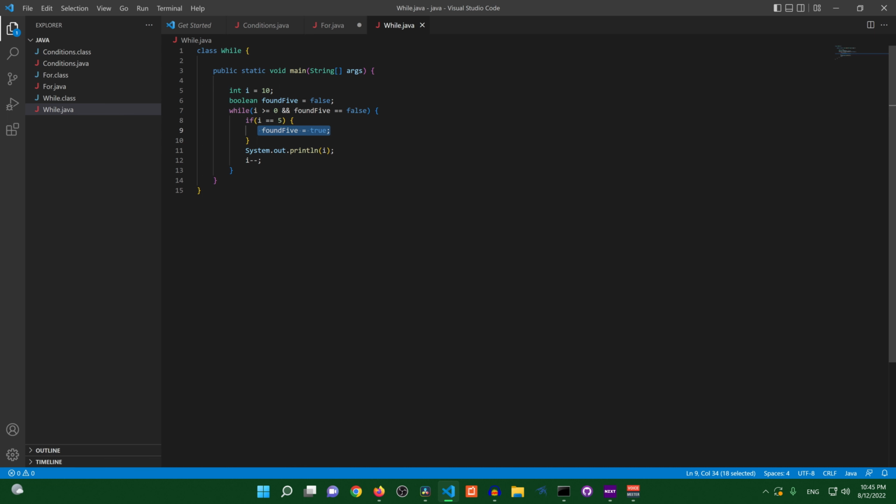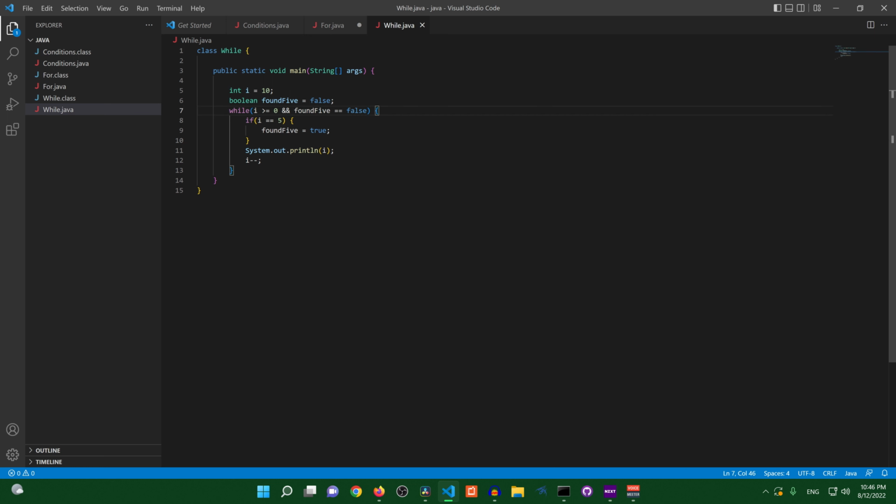So basically what's going to happen next is the code down below is still going to print. So we're still going to do a System.out.print and we're still going to decrement i. But once we come back up to check our conditions, this is what's going to happen. First, i is still greater than 0, so this holds true. But found5 is now true. It's no longer false. So since this is true, and if you remember from the AND statements that we used before, both sides have to be true in order for this to continue. And if both sides are not true, this whole thing is false right here. And now we can exit the loop.